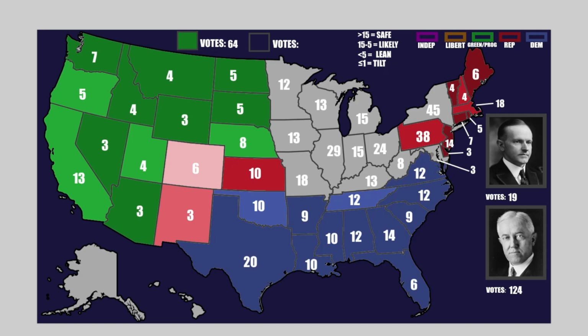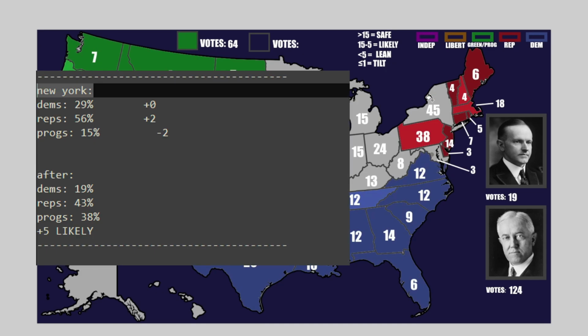So when you plug all that into the community poll results, that puts the Dems at 19%, the progressives at 38%, and the Republicans at 43%, making this a +5 state for the Republicans, at the very cusp of being a lean state, but nonetheless, this is going to be a Republican state.